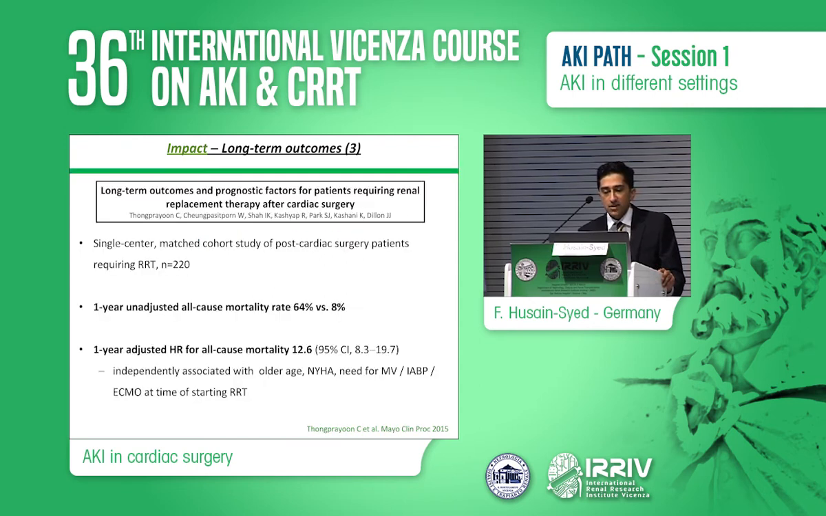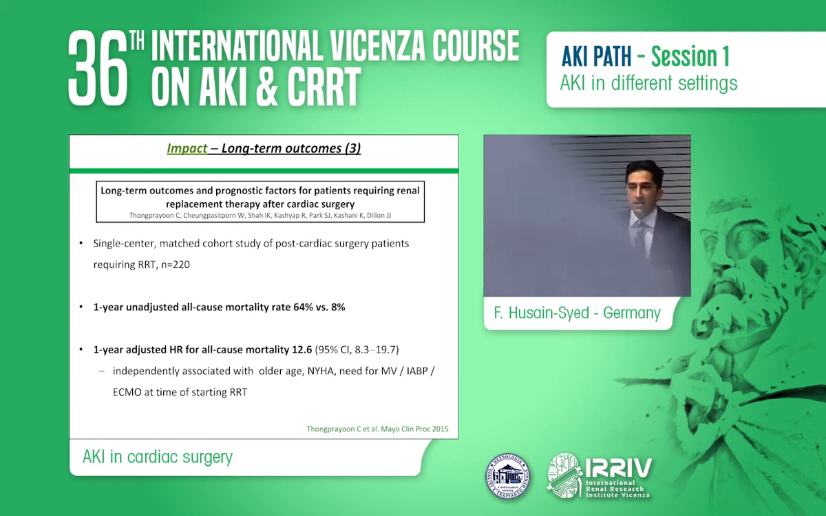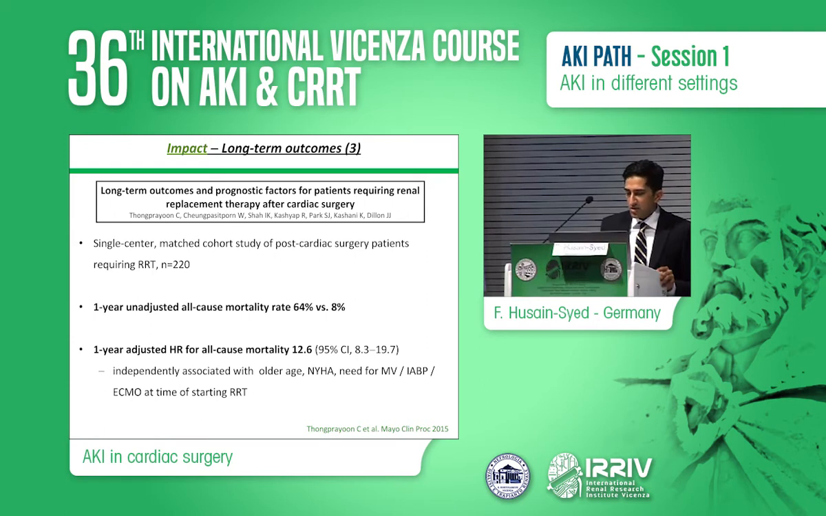And this is a retrospective, matched control study that shows us very nicely the high mortality that patients with dialysis have. And here it was 64% 1-year mortality compared to 8% in those patients who did not require dialysis. And again, you see that strong signal that the mortality in those patients really depends whether they develop further complications like respiratory and cardiac support.